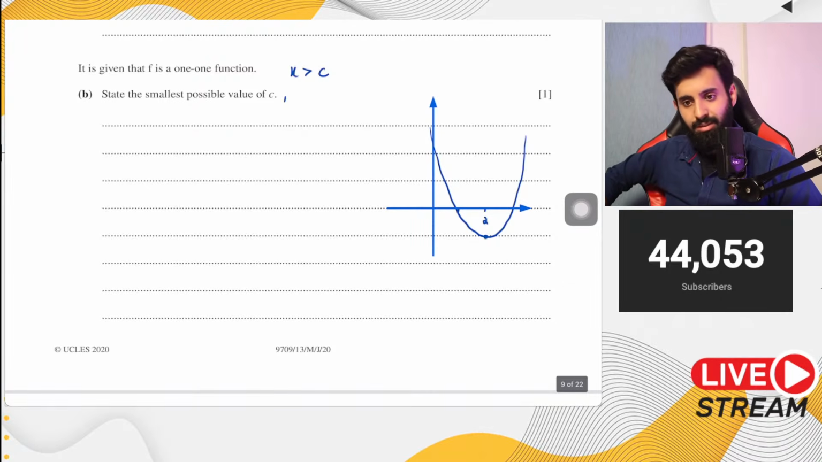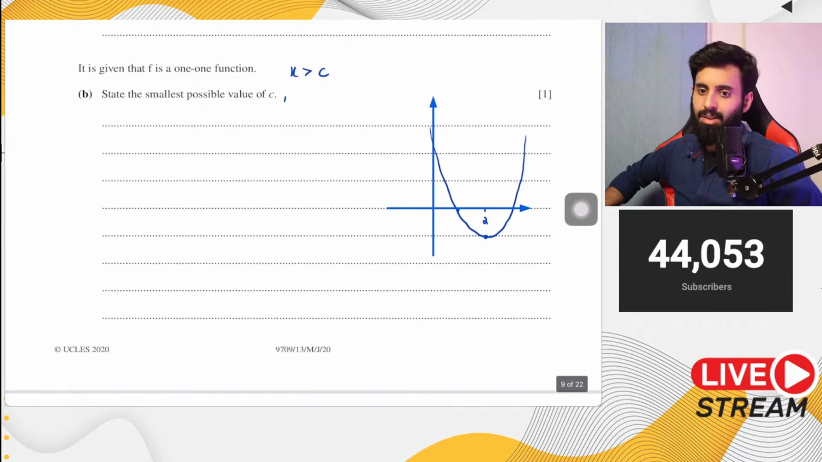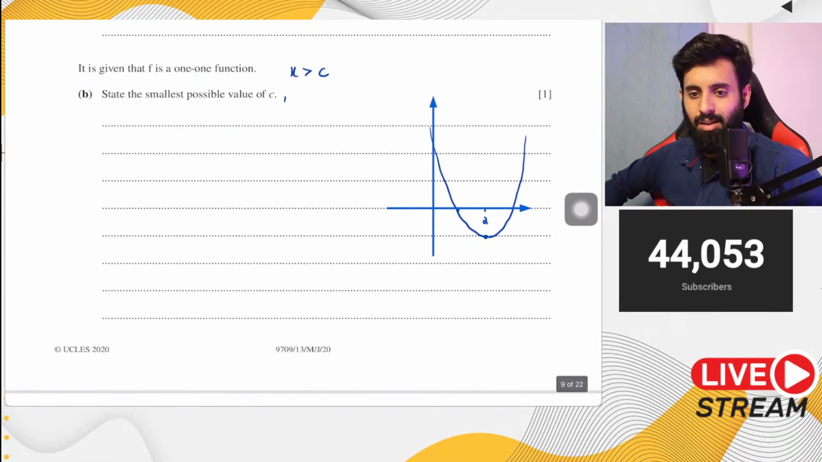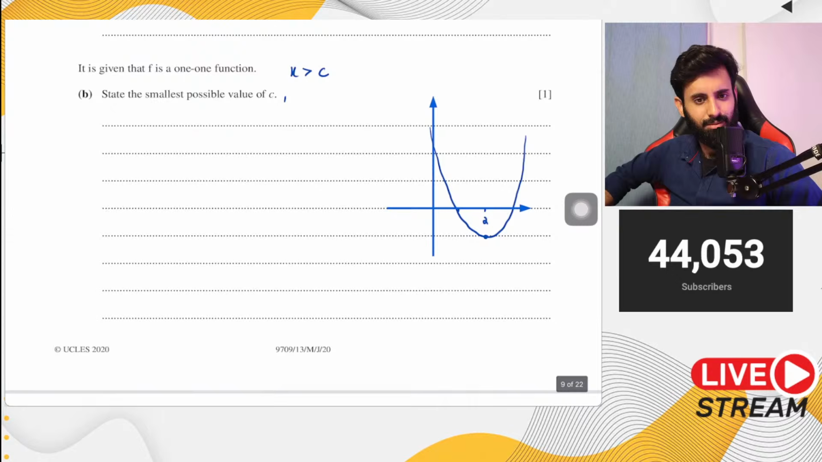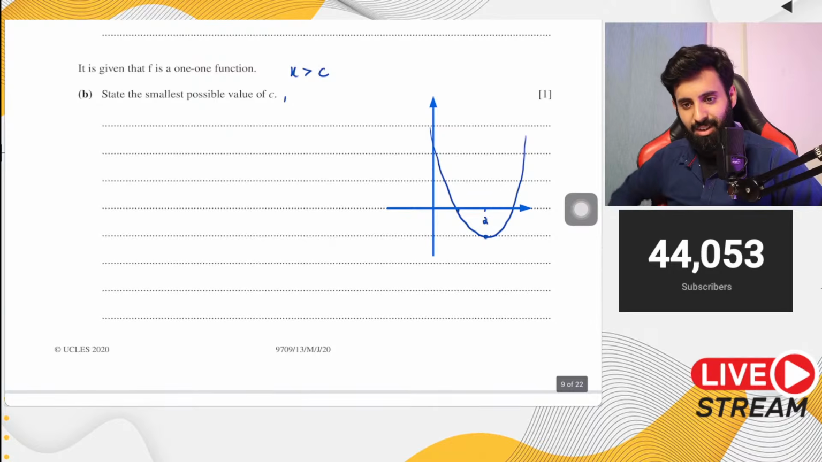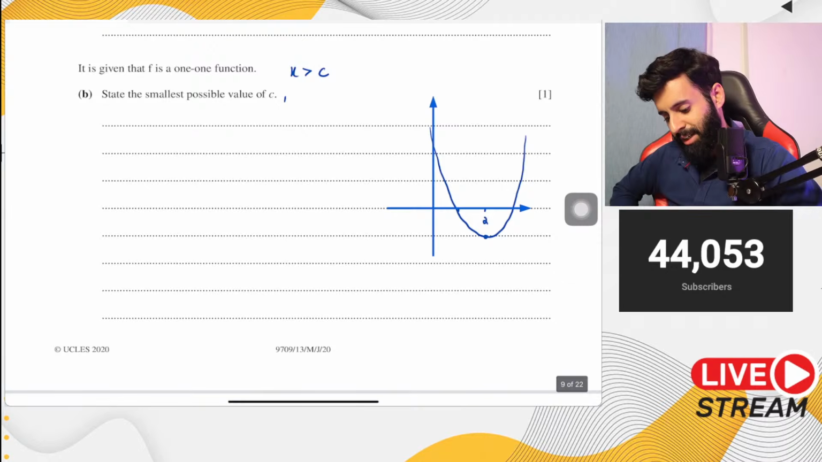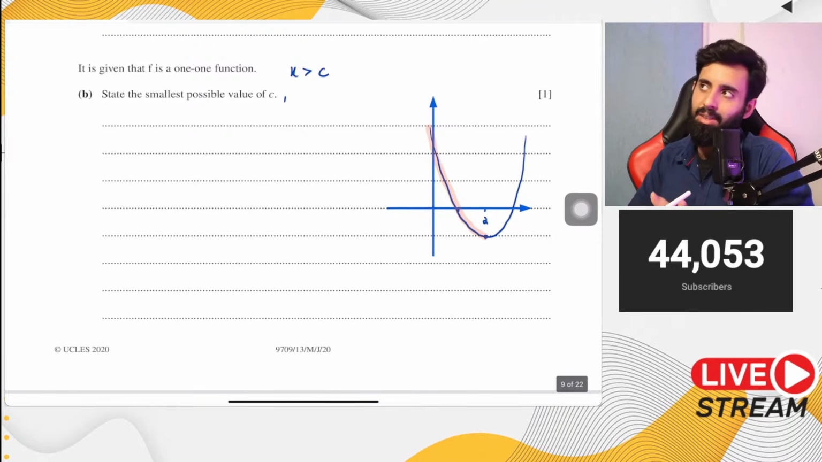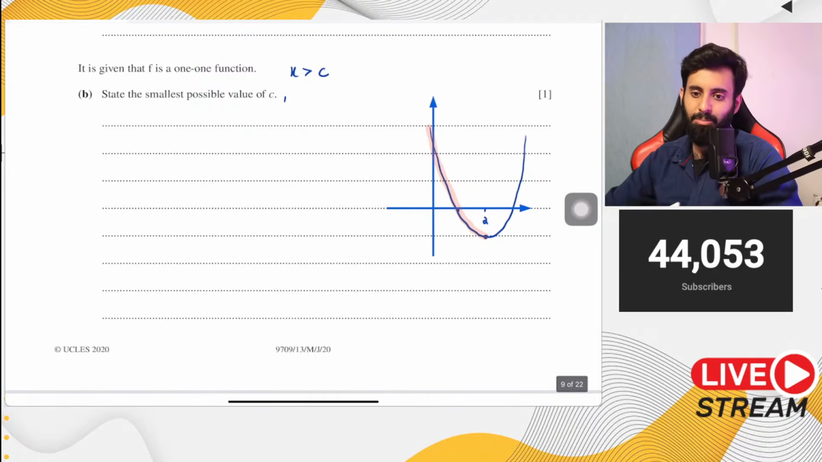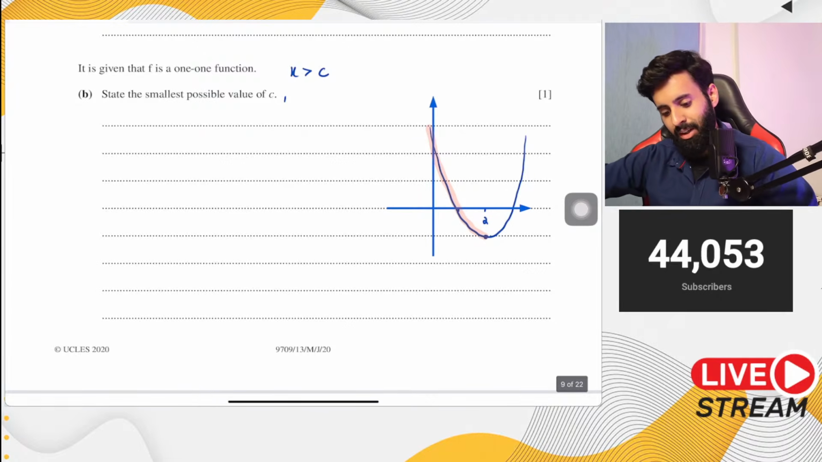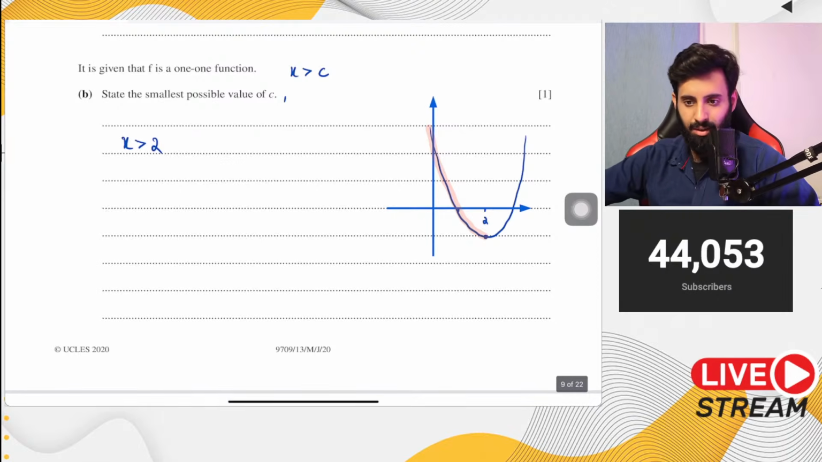Anyway, so what would be the answer to this? The answer is 2. The x coordinate of the turning point. Remember, a quadratic function is always one-to-one, either after the x coordinate of the turning point or before the x coordinate of the turning point. So if you want to make this a one-to-one function, then the smallest possible value of c will be 2. So x has to be greater than 2. There you go.